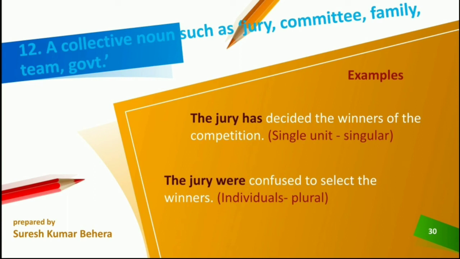Here it means the jury were maybe 5 or 6 members. So 5 or 6 members means it is plural. The jury were means all the 6 members were confused to select the winners. So in the sense it is plural, so a plural verb were is used. The jury were confused to select the winners.